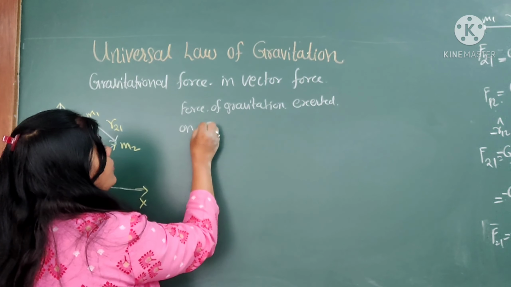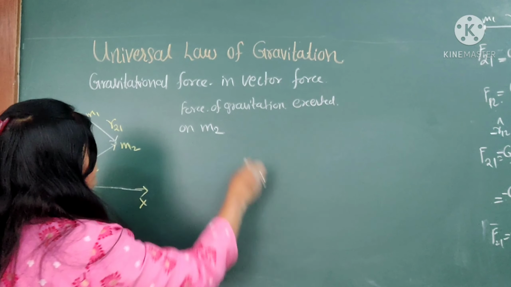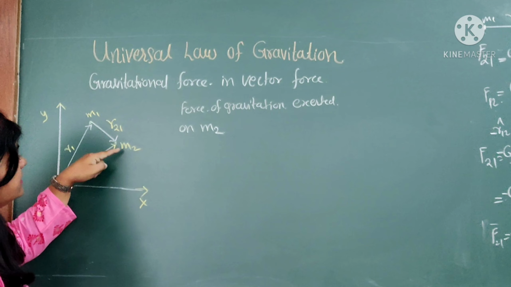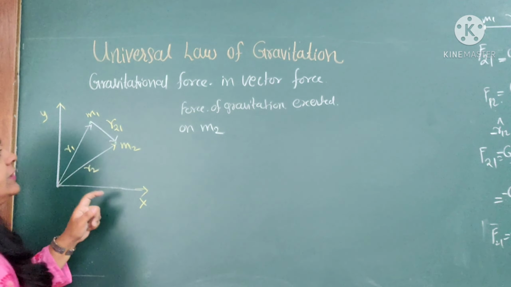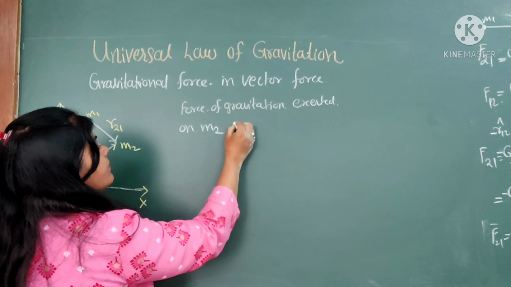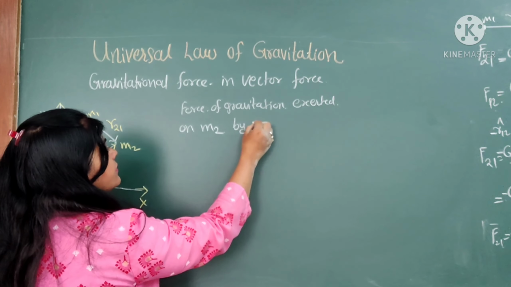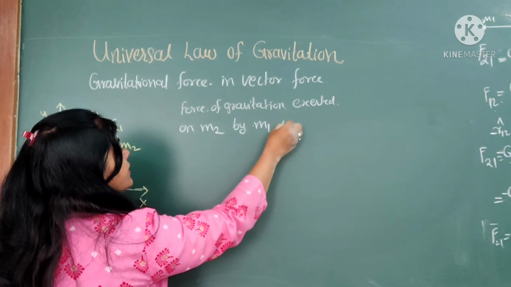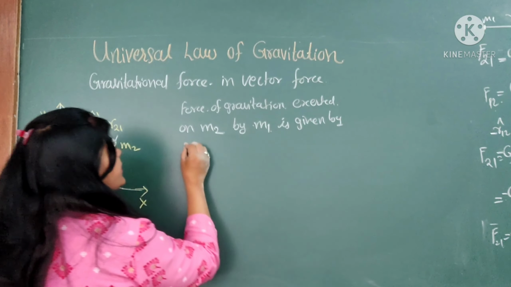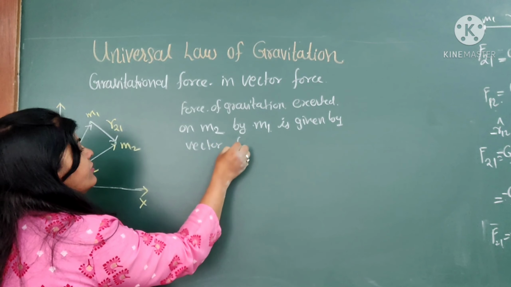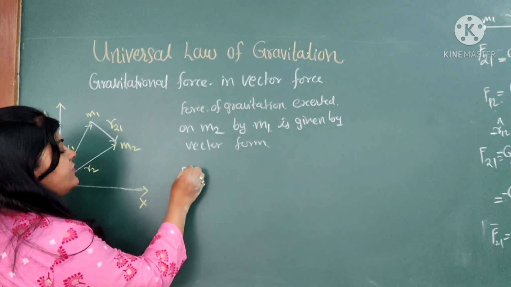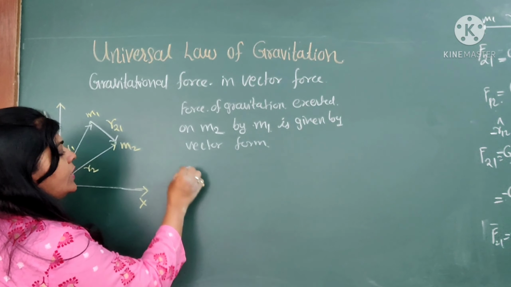exerted on m2. This m1 particle exerts the force on the m2 particle. That's why the force of gravitation exerted on m2 by m1 is given by vector form, and then we'll write the vector form of it, that is vector F21.